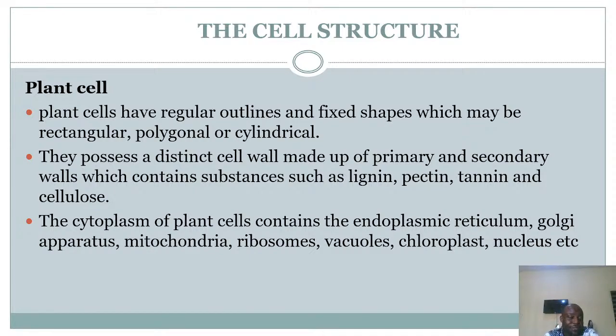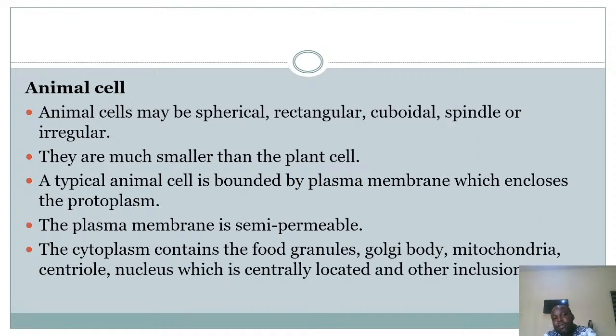And we said that plant cells have a fixed shape. It could be rectangular, polygonal, or cylindrical. They possess a distinct cell wall, and they contain organelles such as the cytoplasm, endoplasmic reticulum, Golgi body, chloroplast, and so on. While animal cells are basically irregular, they can assume any shape. They are much smaller.